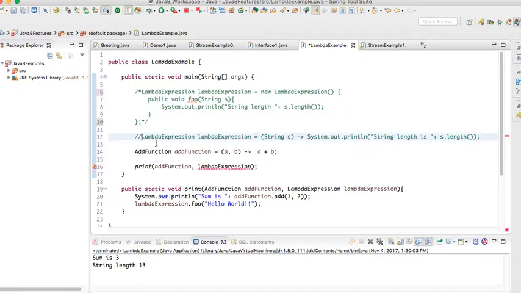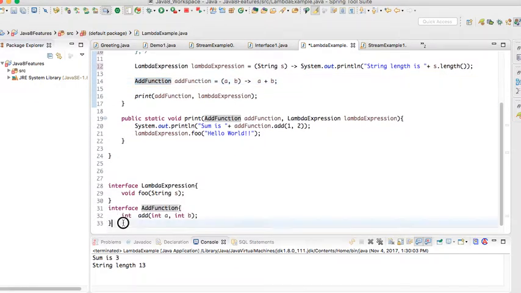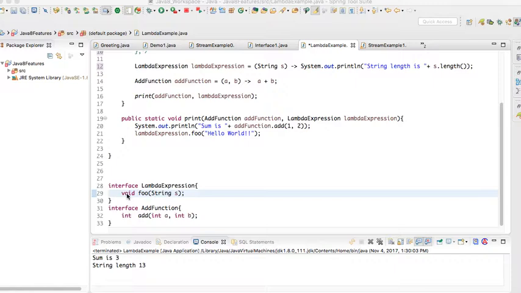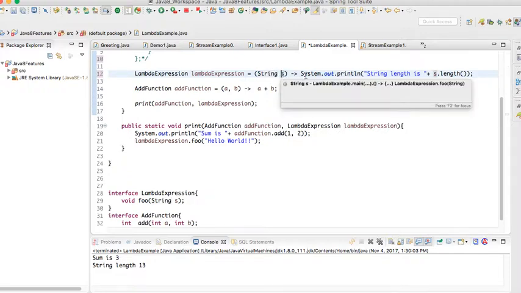This lambda expression is of type LambdaExpression, and this one is of type AddFunction. So I wrote two functional interfaces. The first functional interface has only one method, which takes a string as an argument and returns nothing. If you look at this lambda expression, it takes one string as an argument and just prints the value of this string.